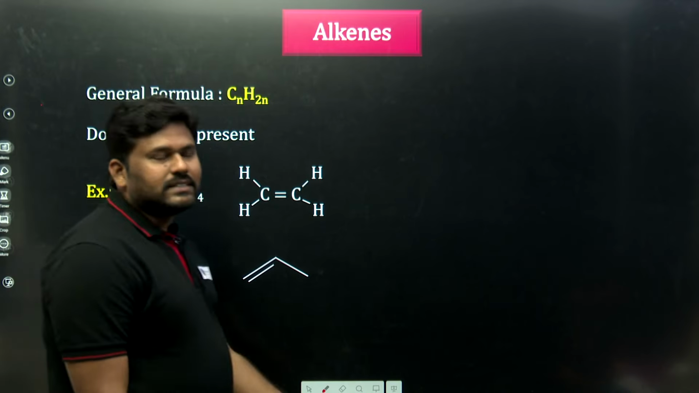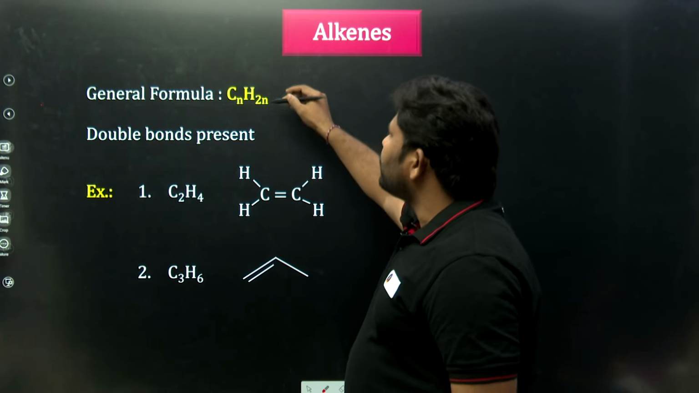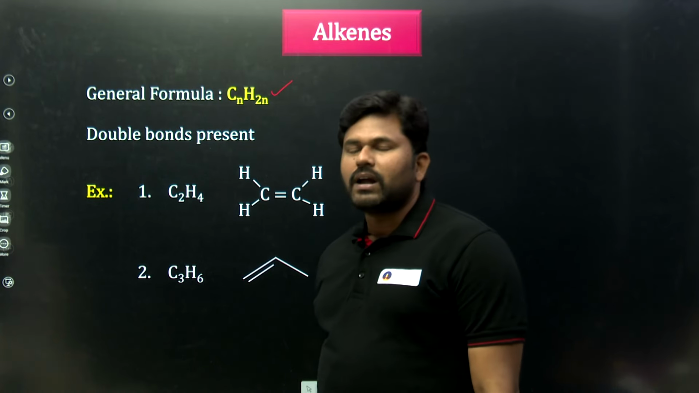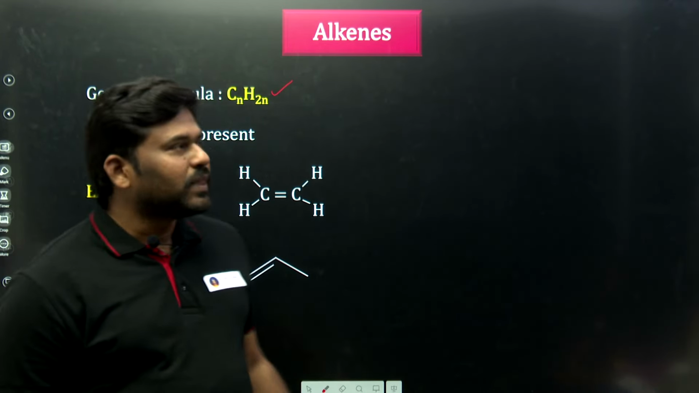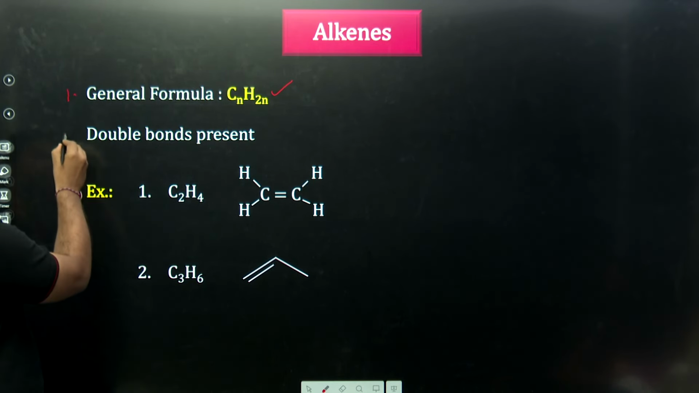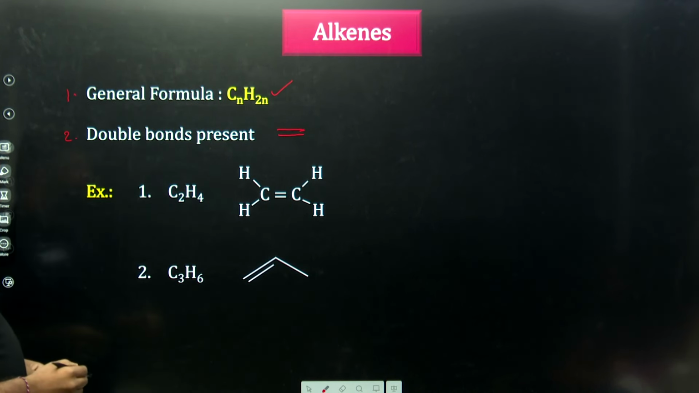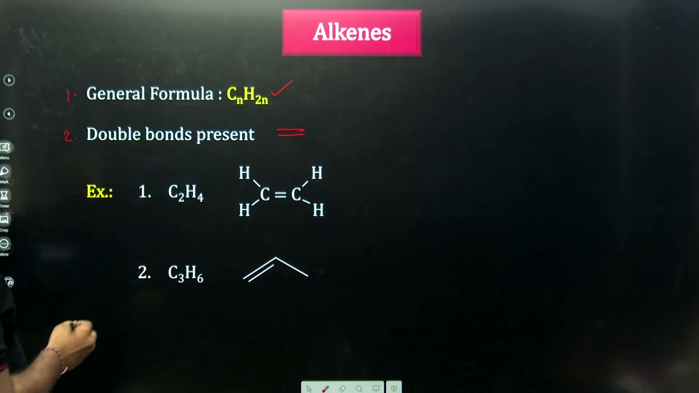Sir, what are the alkenes, sir? The alkenes' general formula is CnH2n. N number of carbons are there, and 2n number of hydrogens. This is called the alkenes. Double bonds are present in this. This is the first point. The second point is double bonds are present. Alkanes have single bonds and alkenes have double bonds.